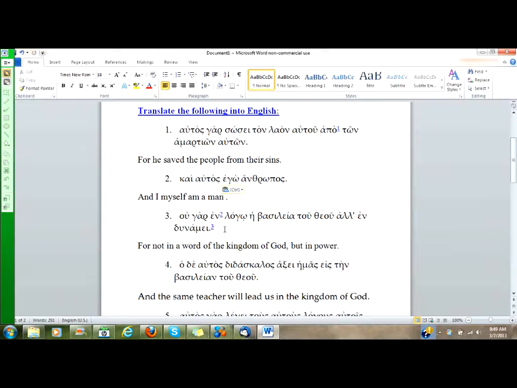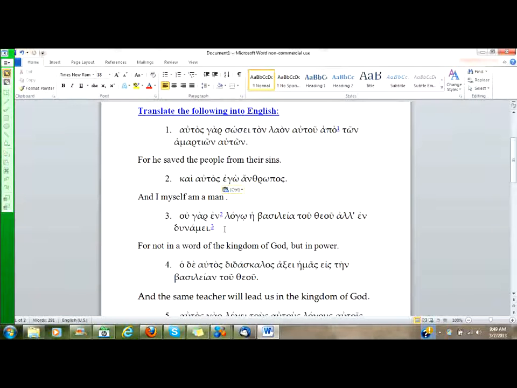Ou gar en logo he basileia tou theou all en dynamei. I'm sorry, I pronounced that wrong. Dynamei. We have a negative particle up front, but we have a post-positive gar that will come first in our English translation. So we will say for not. And then the word en is the word in English, and you had a footnote to tell you that.